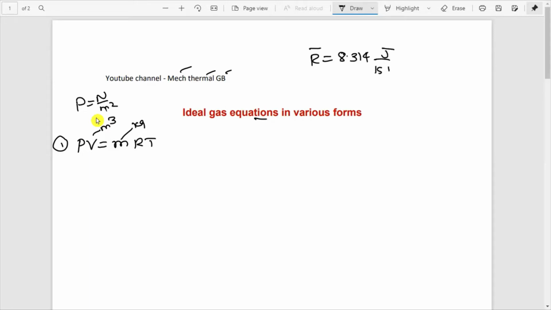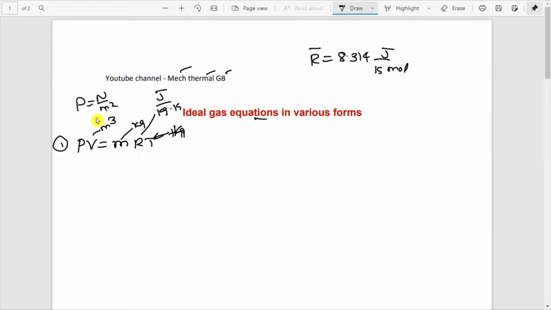This is the universal gas constant value, 8.314, but here R is just a gas constant. The unit of this gas constant R is joule per kg Kelvin, and T stands for temperature in Kelvin. So this is one form of the ideal gas equation.